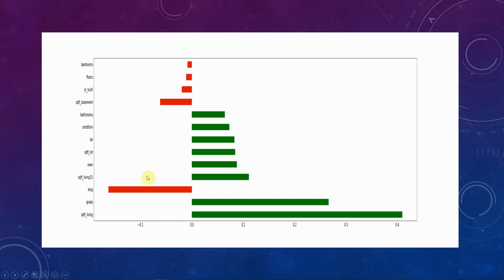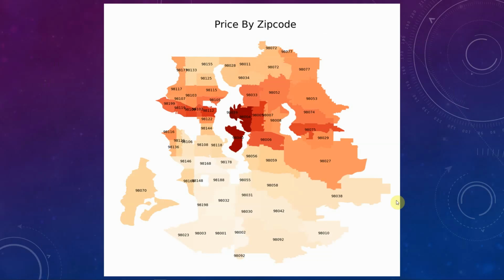So now let's go ahead and take a closer look at the geographical distribution of housing prices. In front of us, we're charting out the price by zip code. And we see right off the bat that in some zip codes, the median price of the house is astronomically high. You see in front of you 98040 and 98039. Those are the zip codes with the highest median value. Why that is the case is something I'll tell you towards the end.